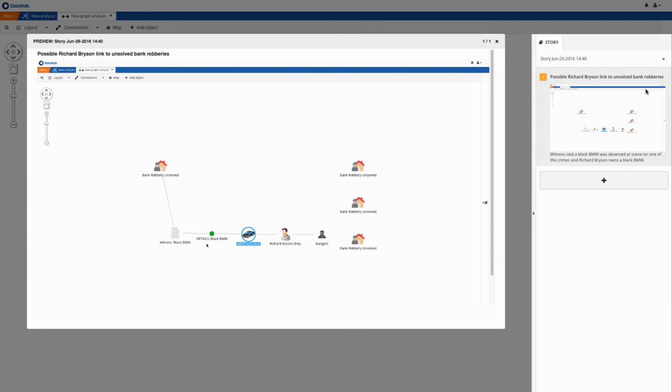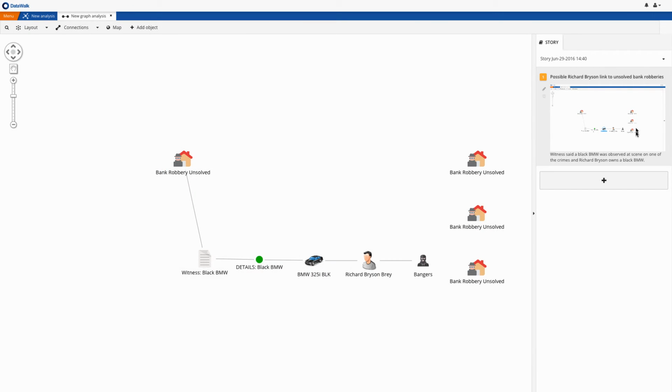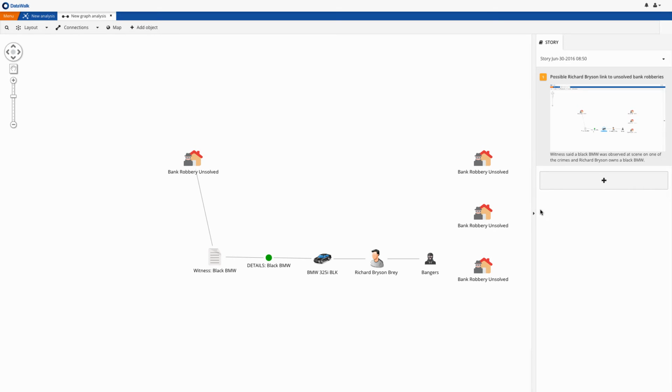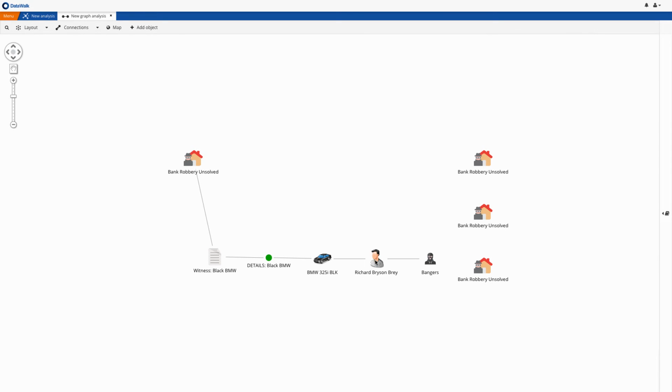During our investigation, we can then add additional pages as desired to create a visual, documented story that can easily be shared with colleagues and prosecutors via DataWalk or as a PDF.